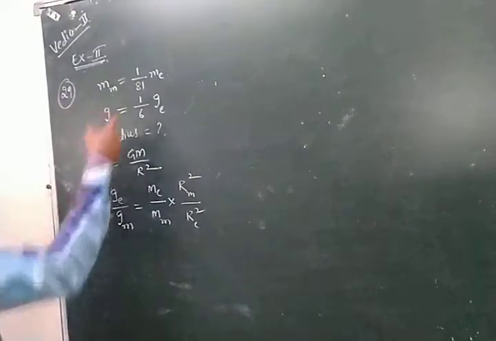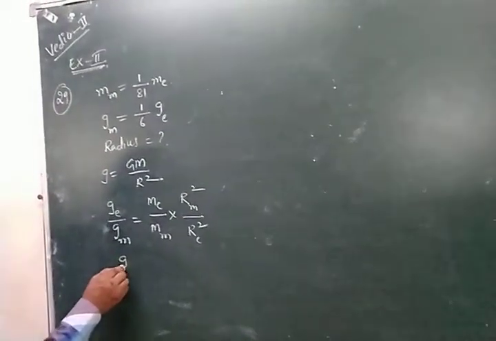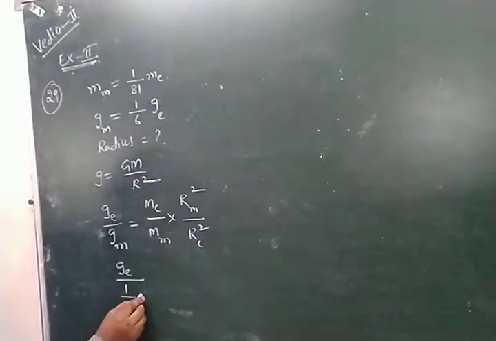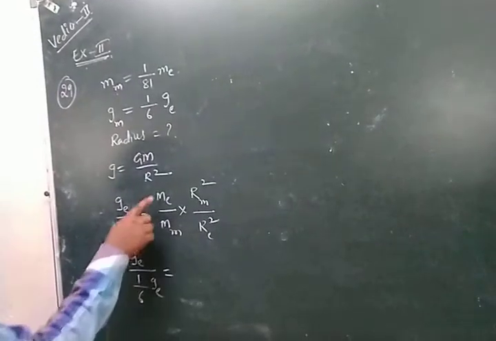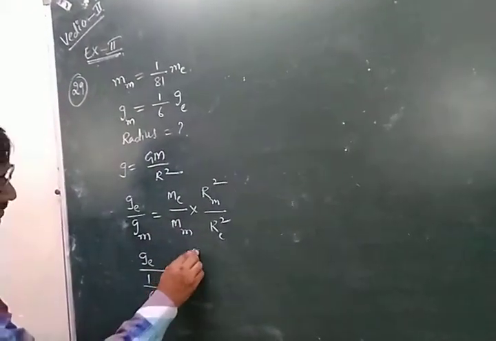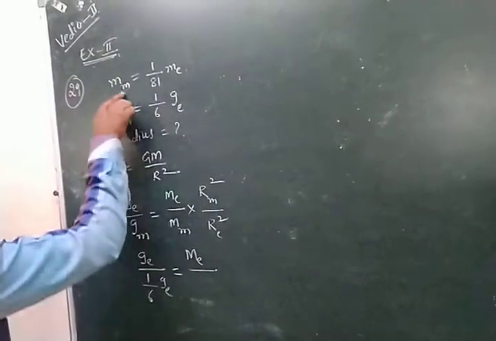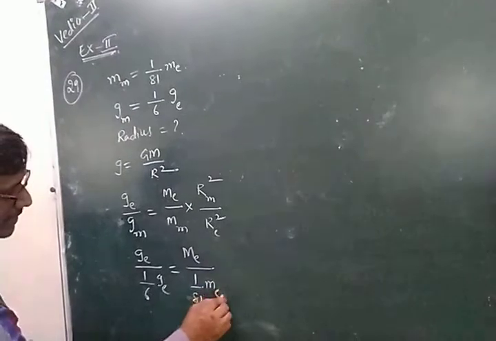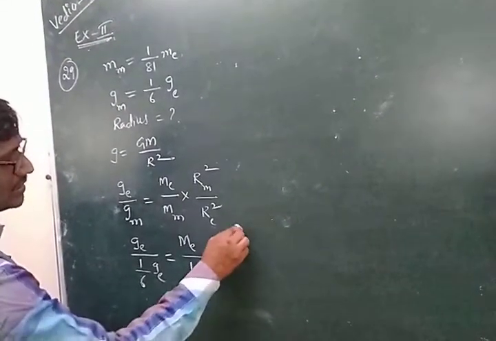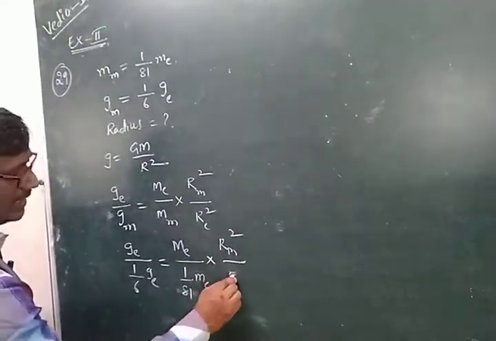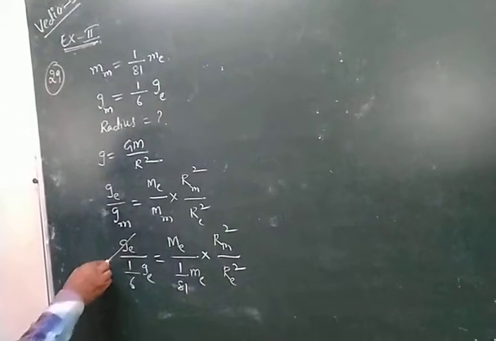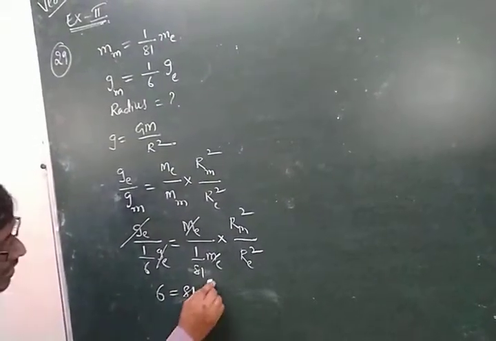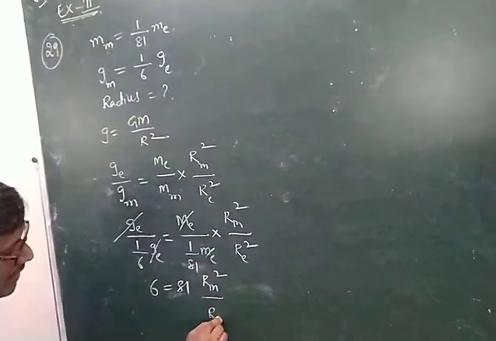First, for the earth, what is considered g? Gm is equal to 1 by 6 of g, and g is equal to GMe by Re squared. Consider the mass of the earth is the same, and the mass of the moon will change: 1 by 81 times the mass of the earth, into the radius of the moon by the radius of the earth, squared, and G gets cancelled. So 1 by 6 is equal to 1 by 81 times Rm squared by Re squared.